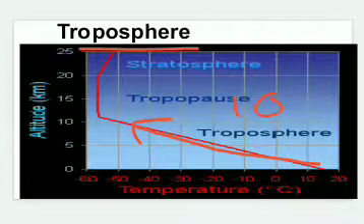In simple words, 80% of our atmosphere is concentrated in the troposphere, and therefore this is a very important layer in the atmosphere.